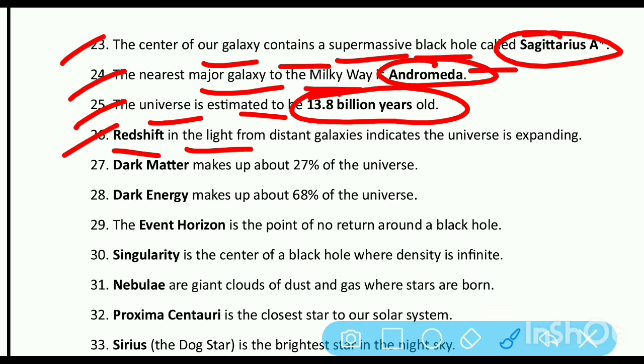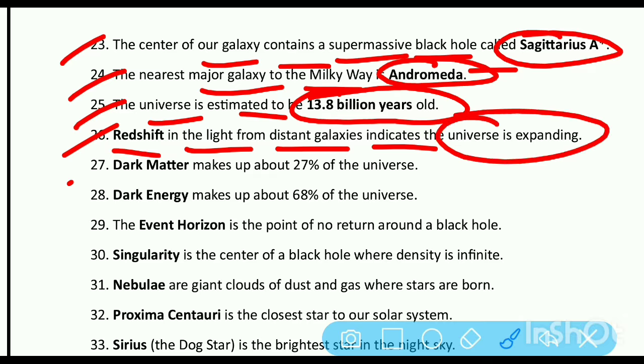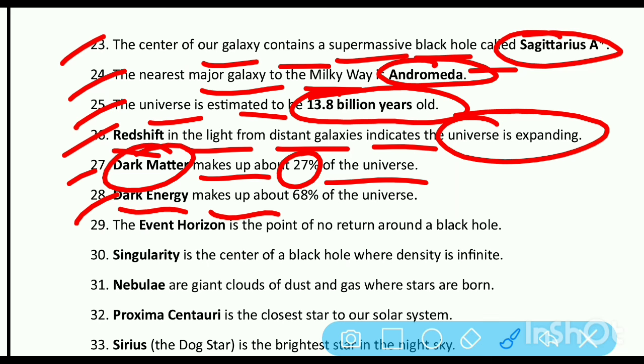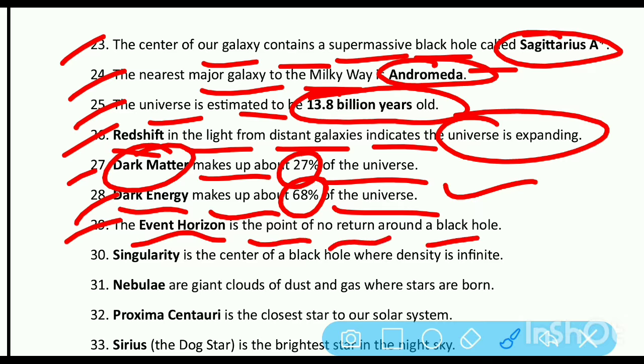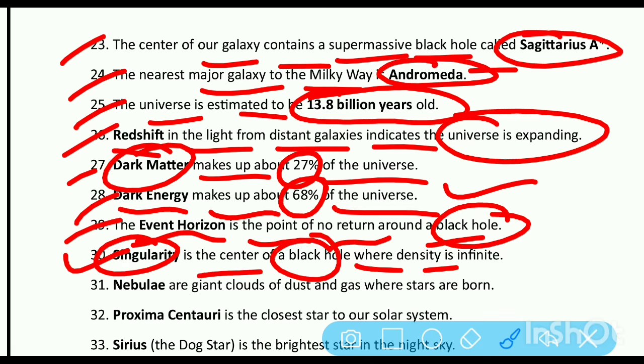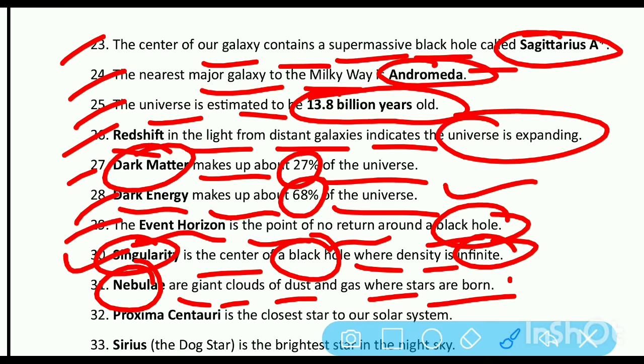Redshift in the light from distant galaxies indicates the universe is expanding. Dark matter makes up about 27% of the universe. Dark energy makes up about 68% of the universe. The event horizon is the point of no return around the black hole. Singularity is the center of the black hole where the density is infinite. Nebulae are giant clouds of dust and gas where stars are born.